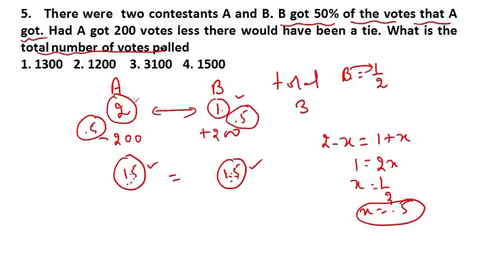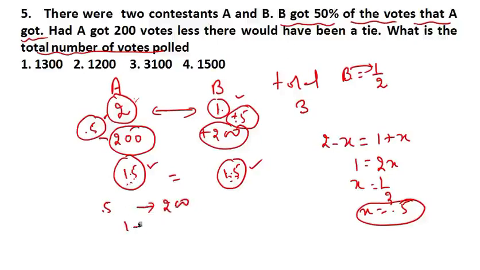What is the total number of votes polled? So how will you do it? This 0.5 represents 200. Since you are subtracting this to get this, and here you are adding this 0.5 to get this, in real terms you add 200 to reach here and subtract 200 to get to this, which means this 0.5 represents 200.